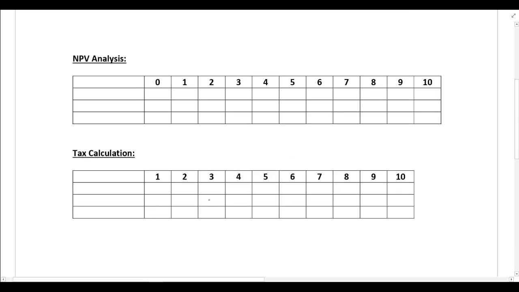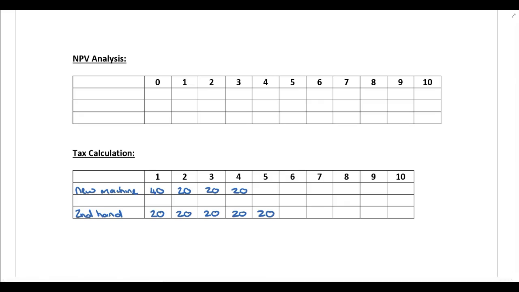All right, so if they purchase a new machine, SARS is going to allow a 40% allowance in year 1 and then 20% in years 2, 3, and 4. On the other hand, if they purchase a second-hand machine, then SARS is going to allow a 20% allowance for 5 years.